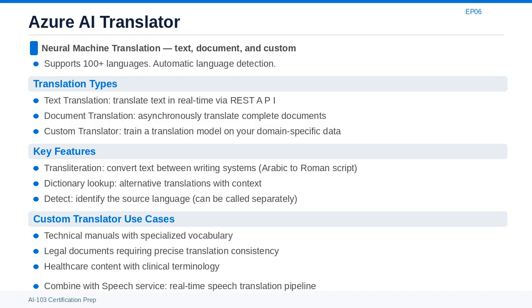For example, converting Arabic text to Roman letters so it can be read phonetically by someone who does not know Arabic script. For the exam, the combination of speech and translator services enables real-time speech translation: speech to text, then translate, then text to speech in the target language. This pipeline powers live translation features in Microsoft Teams meetings.